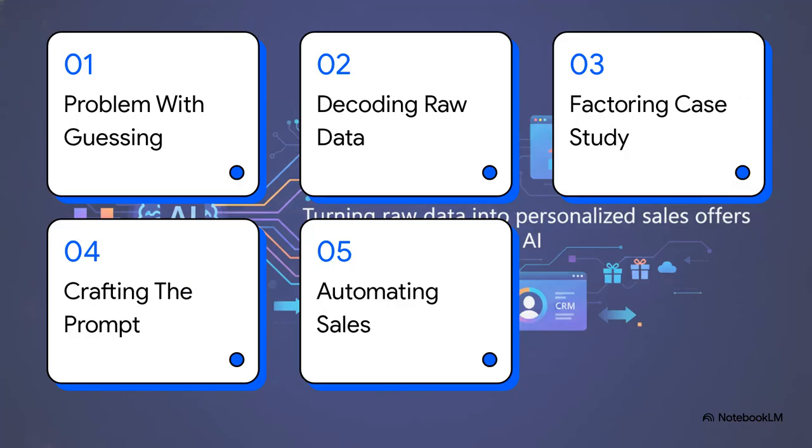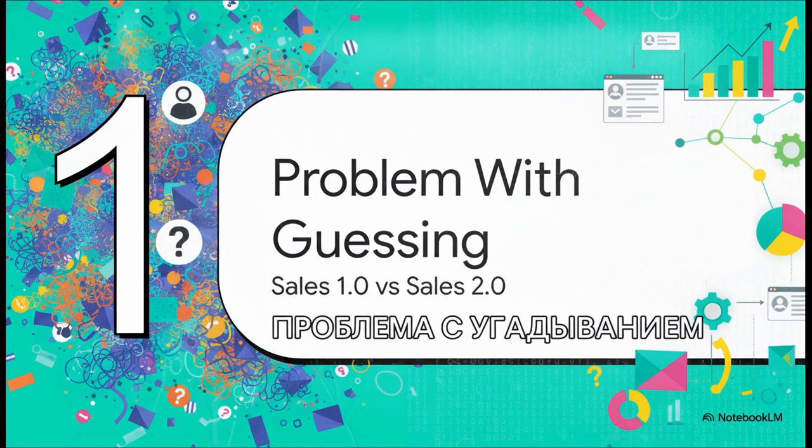Here's our quick roadmap for today. We're covering 1. The problem with guessing. 2. Decoding those raw data logs. 3. A real-world factoring case study. 4. Crafting the actual LLM prompt. And 5. Automating the whole pipeline. All right, let's jump straight into part 1, the problem with guessing.